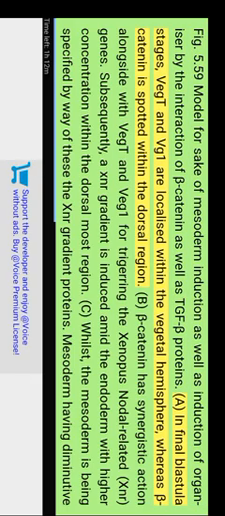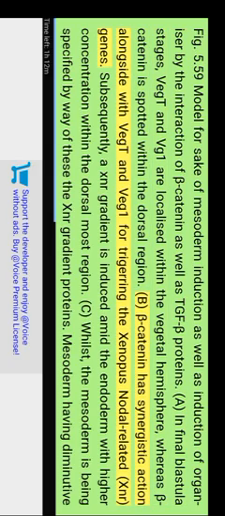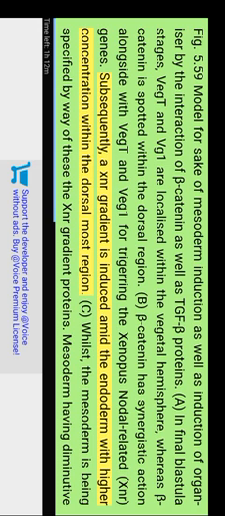A. In late blastula stages, VegT and Vg1 are localized within the vegetal hemisphere, whereas beta-catenin is located within the dorsal region. B. Beta-catenin acts synergistically with VegT and Vg1 to prepare the Xenopus nodal-related Xnr genes. Subsequently, an Xnr gradient is induced in the endoderm with the highest concentration in the dorsal-most region. C. The mesoderm is being specified by way of this Xnr gradient.